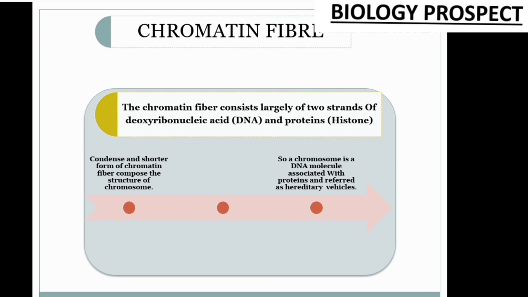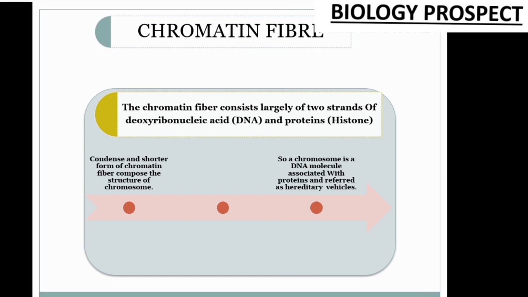This is the chromatin fiber. During cell division, these chromatin fibers separate from each other and form a shortened, condensed form that is known as a chromosome. Each chromosome contains 2 arms or a pair, each known as a chromatid, and the part where the chromatids are fixed to each other is known as the centromere.